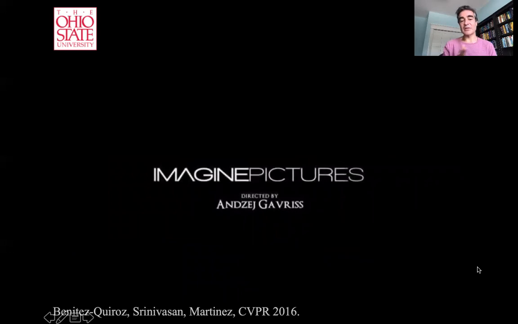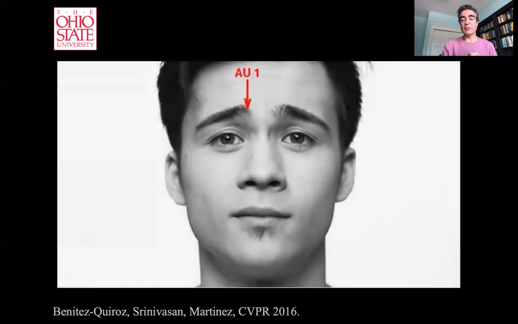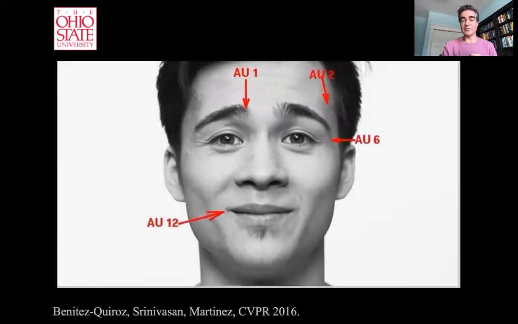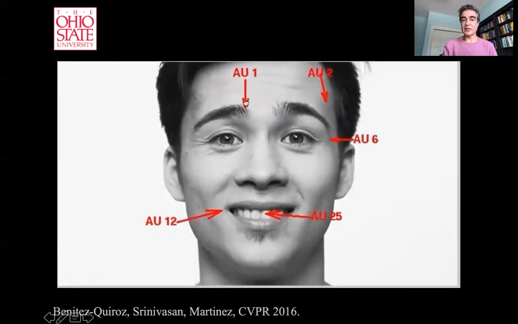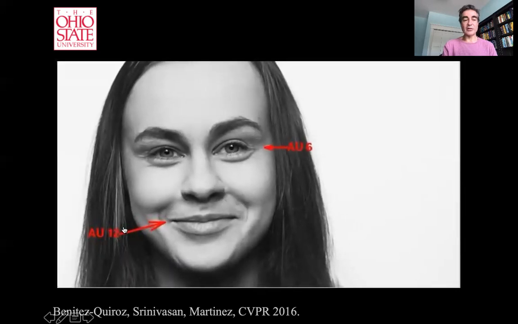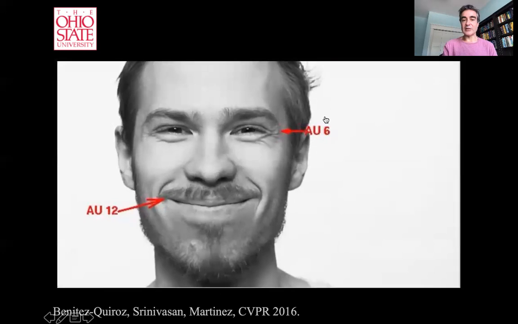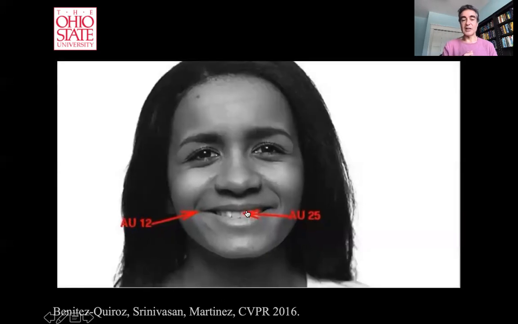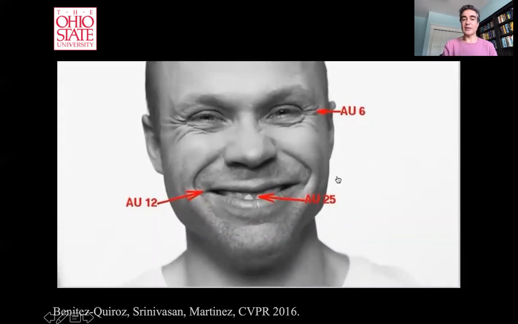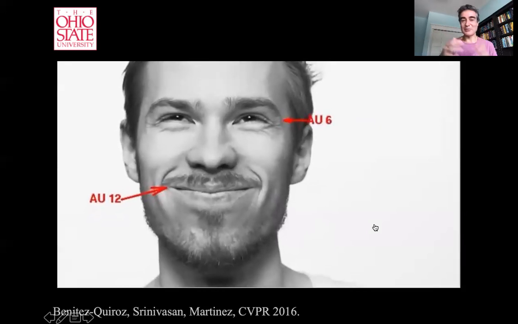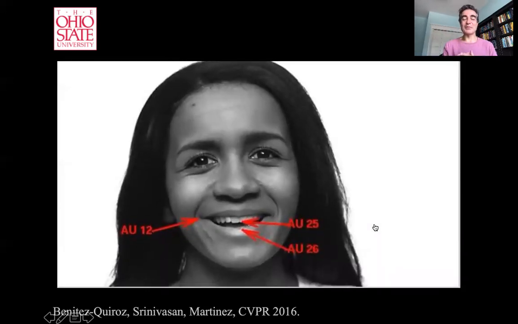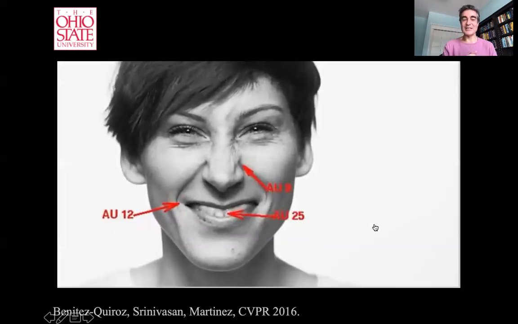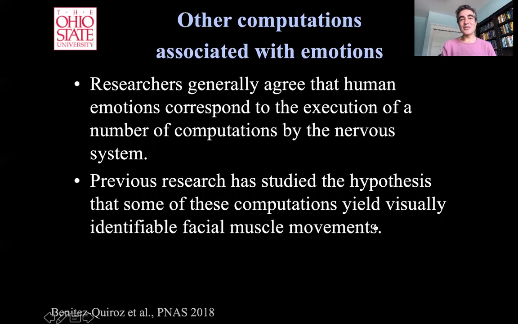And these are some of the results that you can get applied to video, where you just keep track of the movements of these facial muscles. Action unit 1 is the raising of the inner corner of the eyebrows. Action unit 12 is the pulling of the lips. Action unit 6 is the wrinkling of the eyes because of the raised cheeks, etc. AU 25, open mouth. So you see how this works. And this system is extremely robust, extremely simple to build with a certain number of convolutions and subclasses, and you're done.